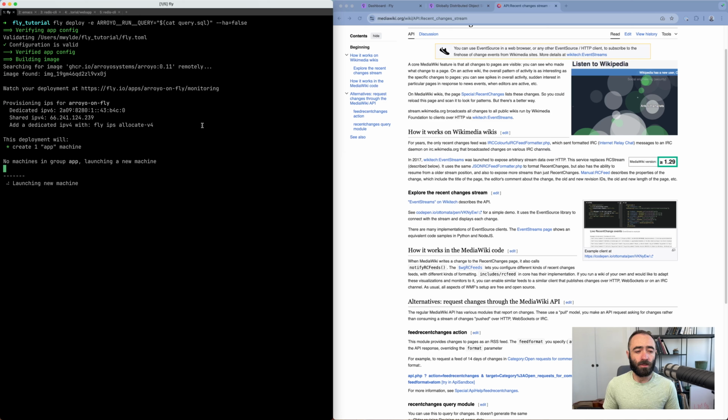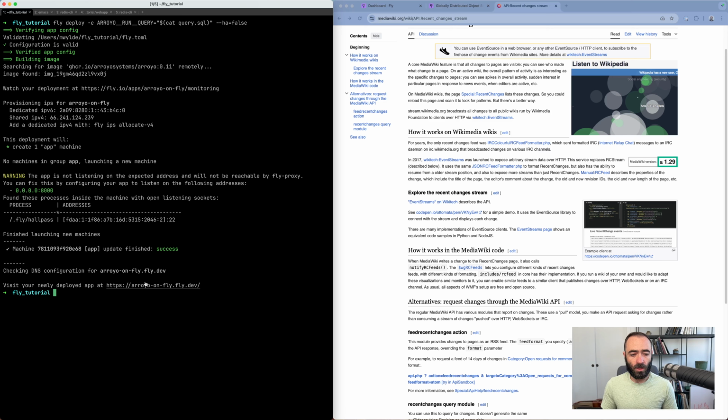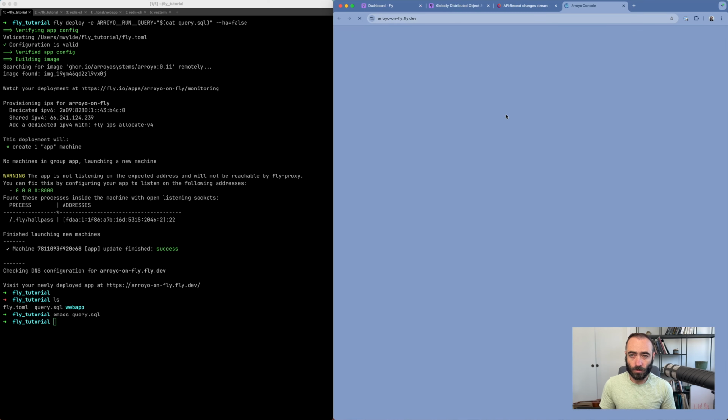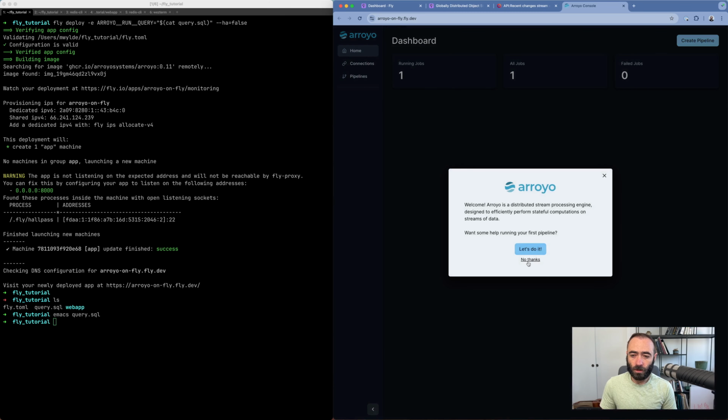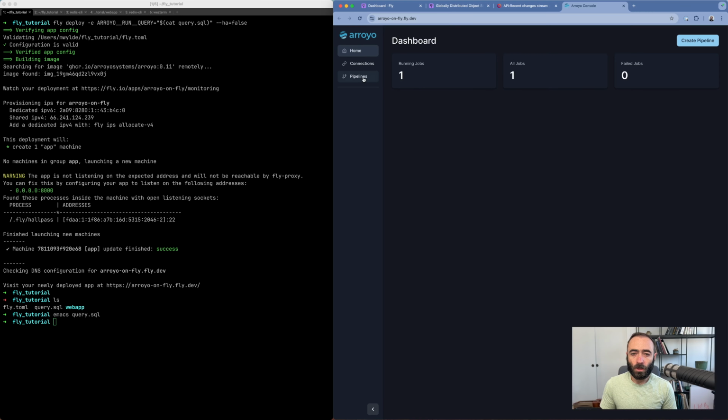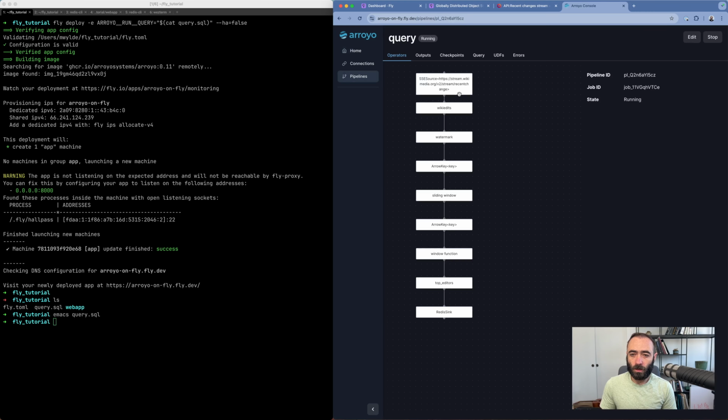So this is going to spin up. It's going to take a few seconds to do. And then once this is ready, we can load up the web UI, just like this. Cool, and here it is. We don't need to do the tutorial. We can see our pipeline running and reading data and producing outputs.